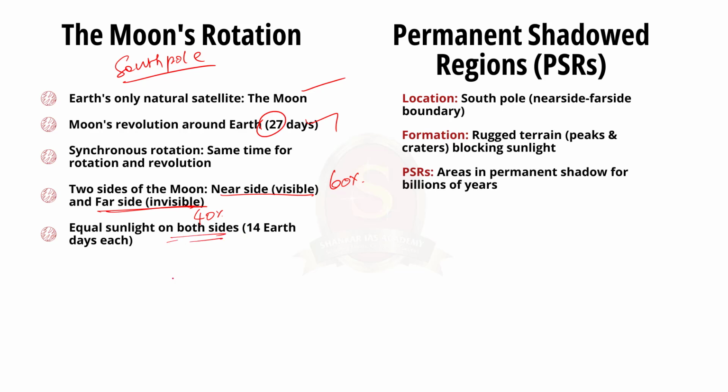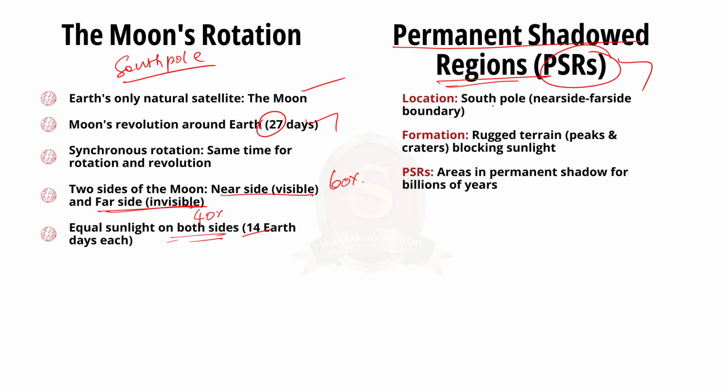That is, the near side of the moon receives sunlight for nearly 14 days. And similarly, the far side receives sunlight for 14 days. But the unique topography of the South Pole creates areas that are in permanent shadow. These areas are known as permanently shadowed regions, that is PSRs. So how are they formed?